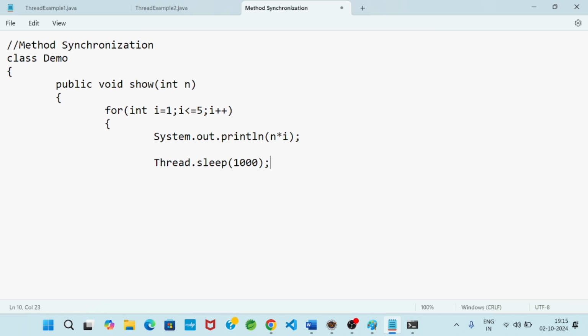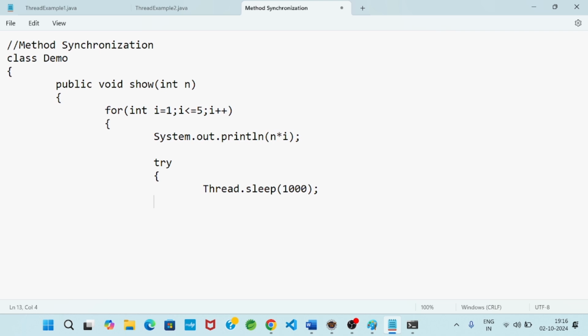This sleep method by default throws a checked exception. You remember, checked exception: at the time of compilation, this exception will arise.